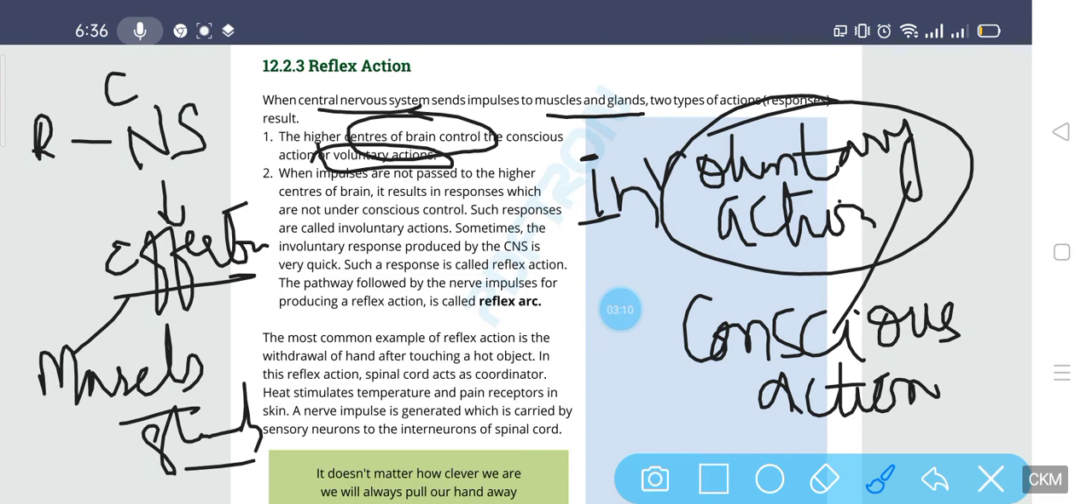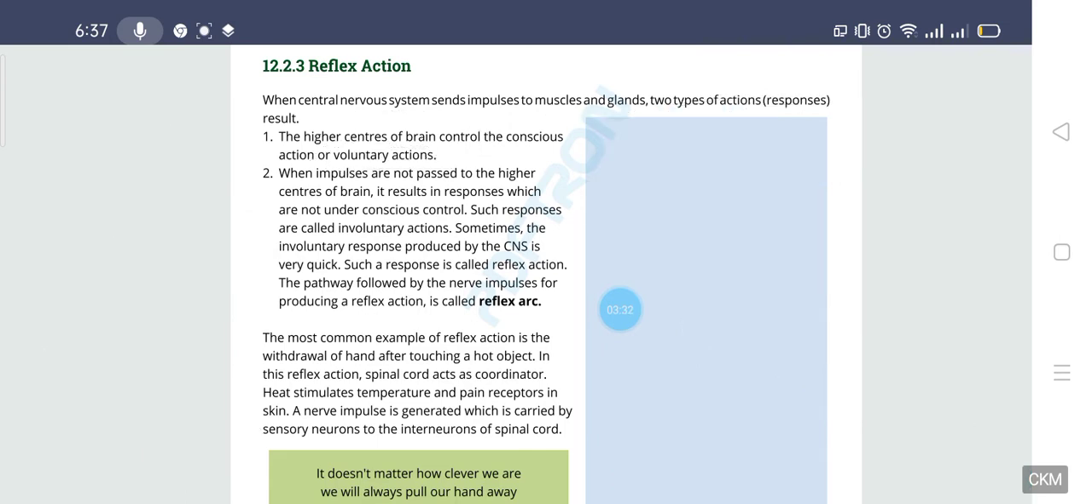It is also known as not being under conscious control. Their responses are not under conscious control. When the impulses are not passed to the higher center of the brain, it results in a response which is not under conscious control. So involuntary actions are those actions in which the brain is not involved, and such impulses produce a result which lacks consciousness.